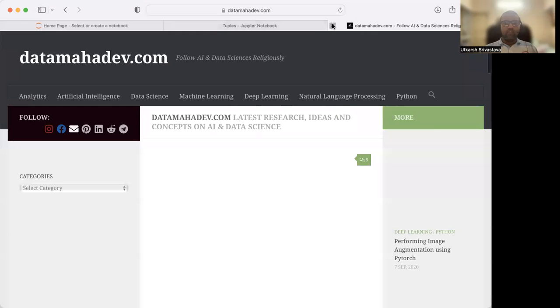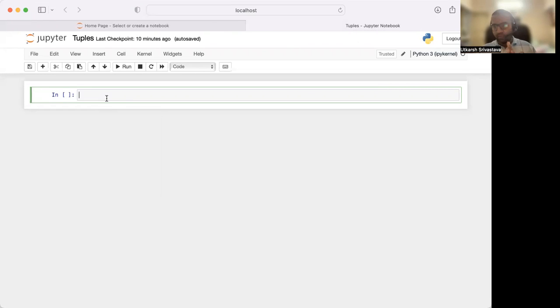All right, so let us start with tuples. We have seen sets in Python. We have seen dictionaries in Python. We have seen lists in Python. Now is our time to do the last of the data structures in Python, which is the tuple.